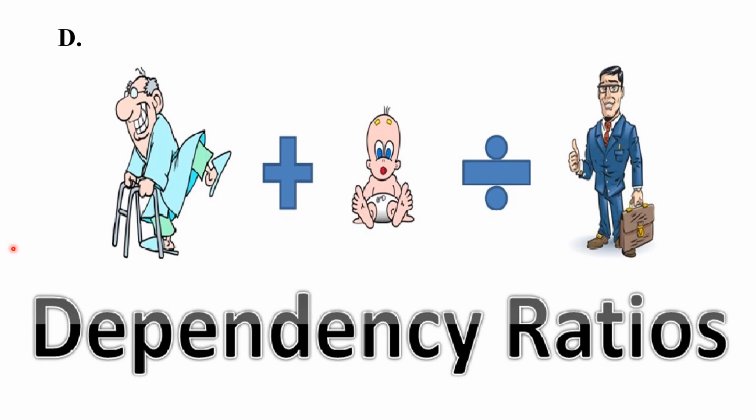This is not a one-to-one case. You may say that my grandfather has a huge pension, so you don't need it. But overall, if you consider the economic situation, that pension comes from taxpayers' money. Who pays the tax? Generally the working people at the age of 16 to 60. So this is the class that works. So the dependency ratio is the geriatric population plus the under-15 population divided by the working population. That is known as the dependency ratio.